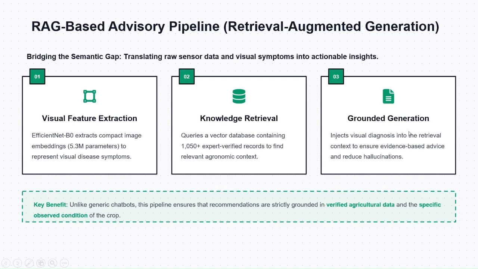The final step is generate. We pass that retrieved content through a language model to generate a structured response: diagnosis, reasoning, and a treatment plan. The key advantage is that our recommendations are grounded in verified data, not guesswork. This makes the advice trustworthy for farmers.